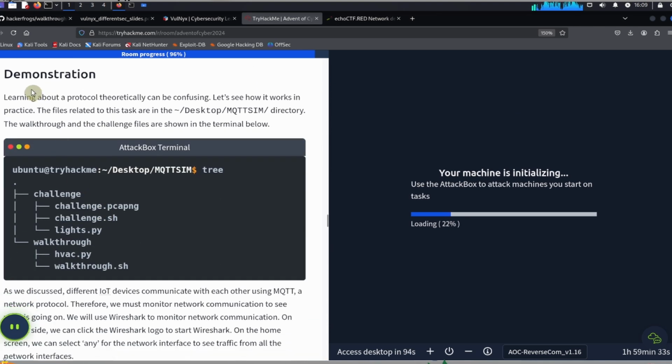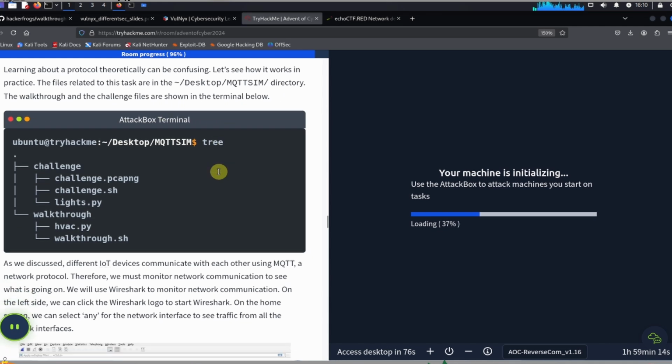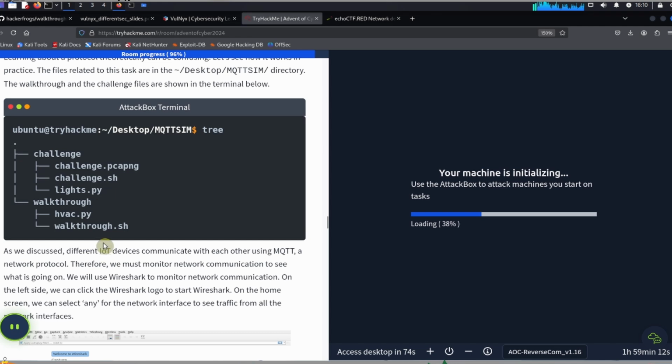Okay, so we've got our demonstration. We're going to be learning about a protocol. Learning about a protocol theoretically can be confusing. Let's see how it works in practice. The files related to this task are in the home desktop MQTT sim directory. The walkthrough and challenge files are shown in the terminal below. Okay, so we've got this little tree over here.